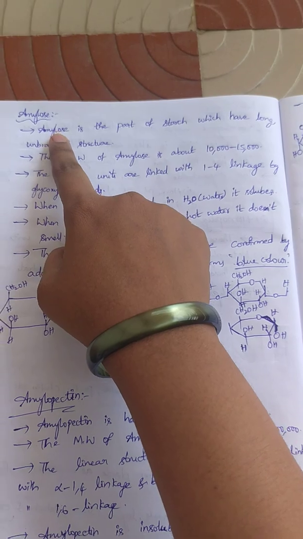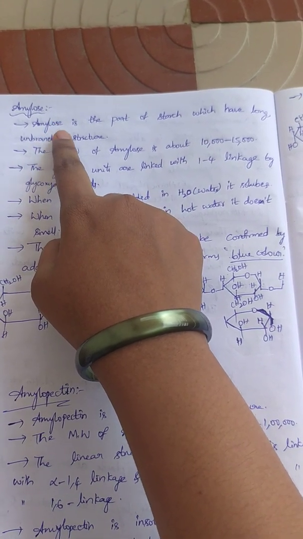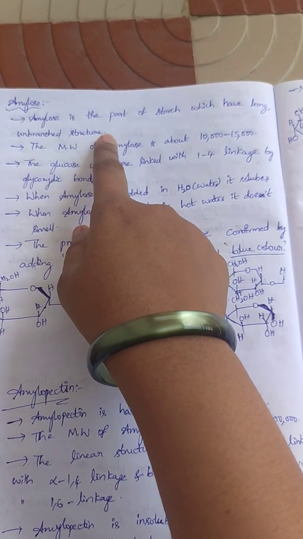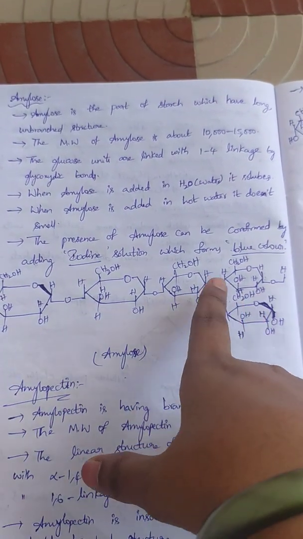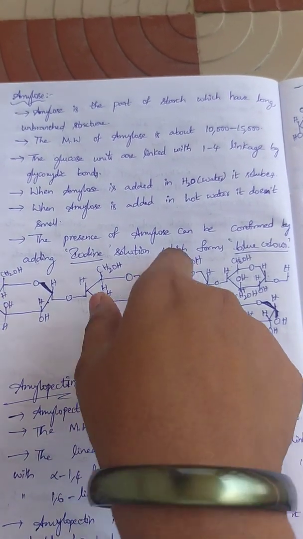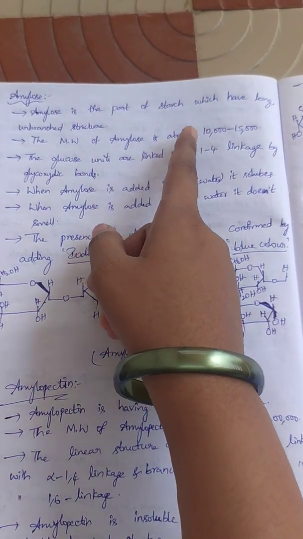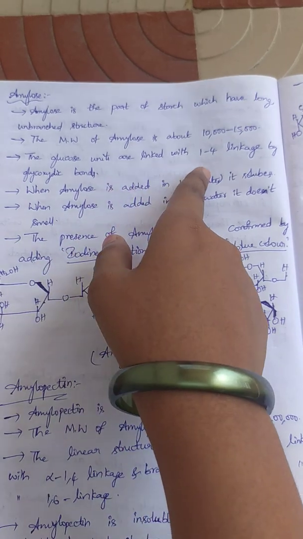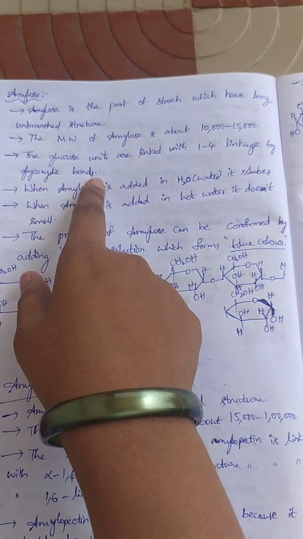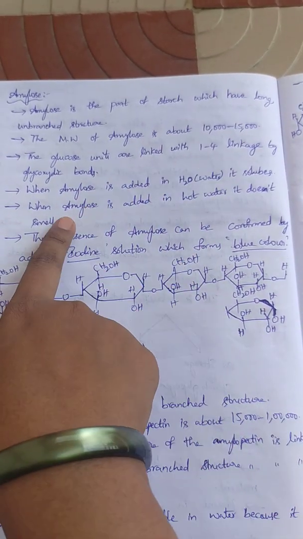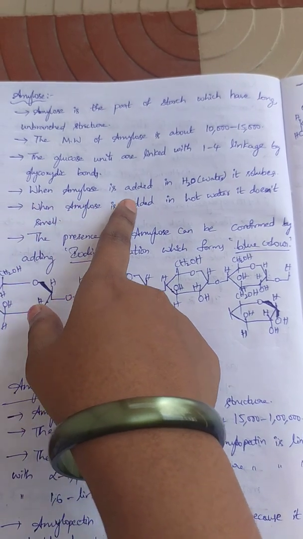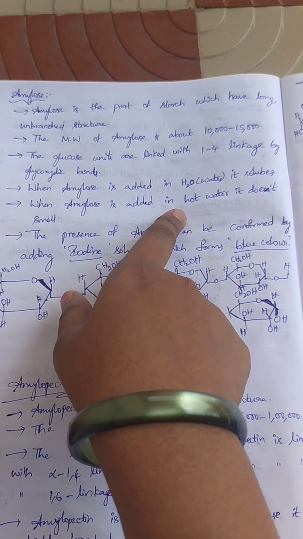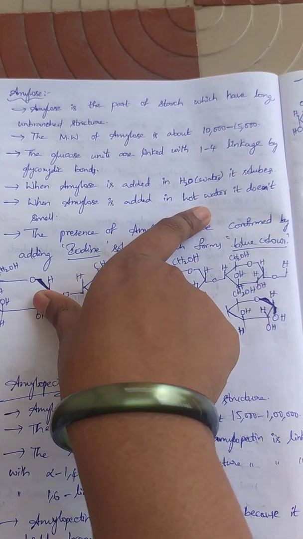In that, first of all, let us see the structure of amylose. Amylose is the part of starch which has a long, unbranched structure. The molecular weight of amylose is 10,000 to 15,000. The glucose units are linked by glycosidic bonds, alpha 1,4 linkage. When amylose is added in water, it dissolves. When added in hot water, it does not swell.